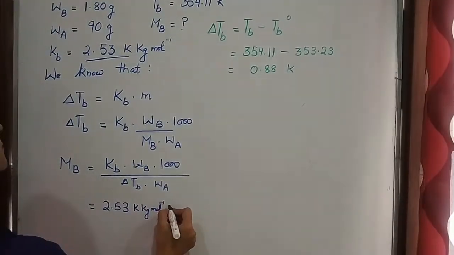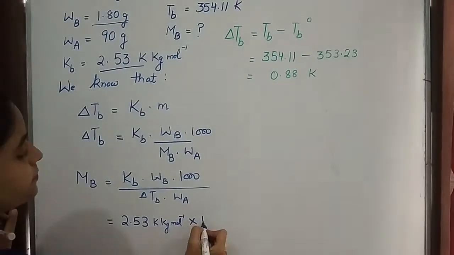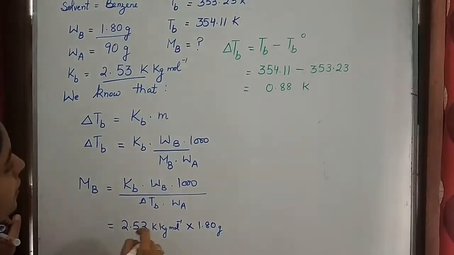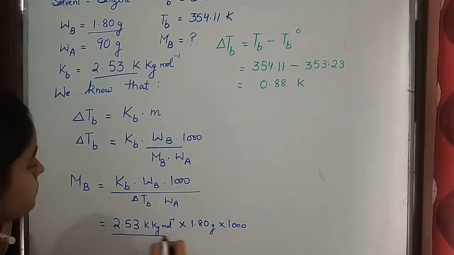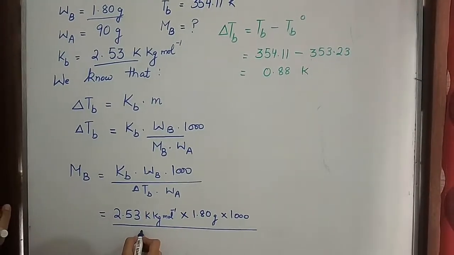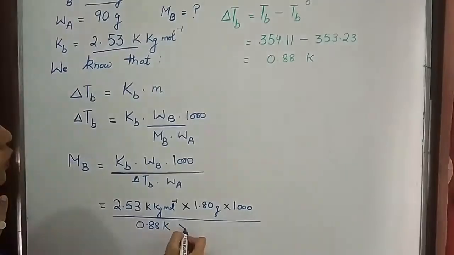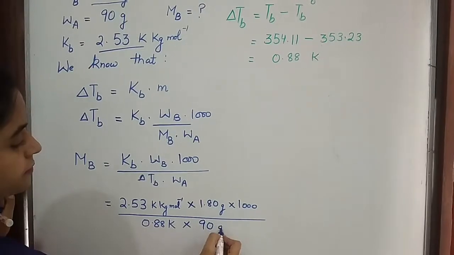Then WB is 1.80, then 1000, then you have delta TB, which is equal to 0.88 Kelvin, into WA, which is equal to 90 gram.